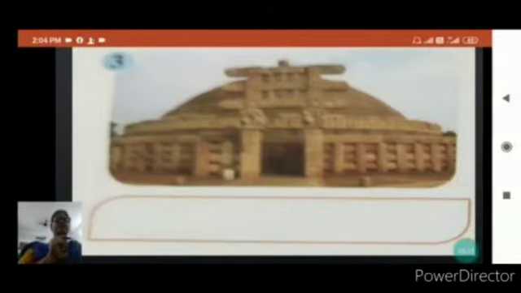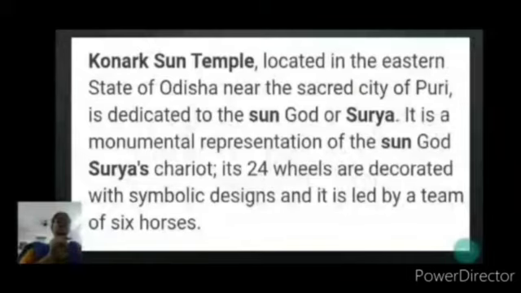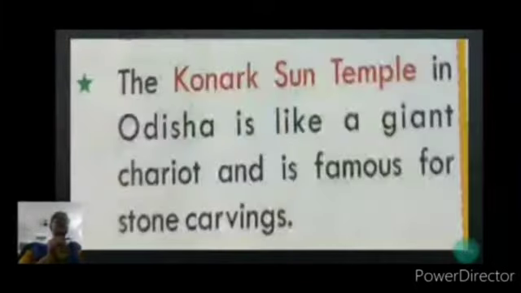Okay, now we will go to the next. We will read about Konark Sun Temple, which is located in the eastern state of Odisha near the sacred city of Puri, and it is dedicated to the sun god. This monument represents the sun god Surya's chariot. Chariot means the vehicle on which it moves, Rath we call it, and it has 24 wheels and is decorated with symbolic signs.